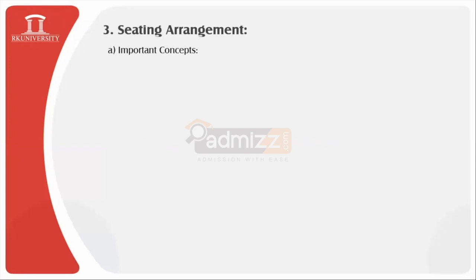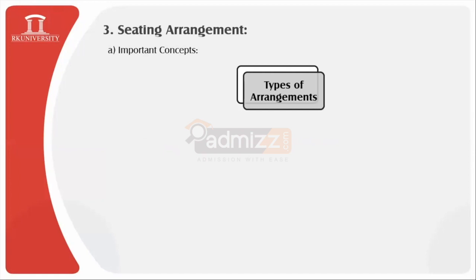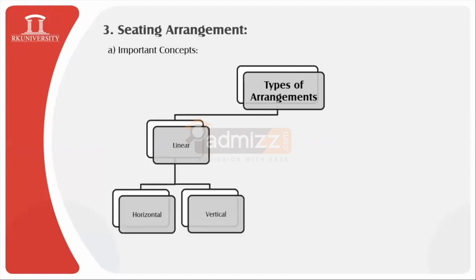Now that arrangement can follow either of two different sub patterns. Either it can follow a linear pattern, which comprises the subdivision in horizontal or vertical formats, or it follows other types of formats like circular format.